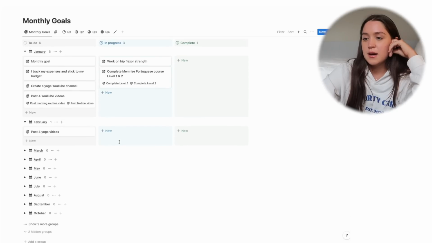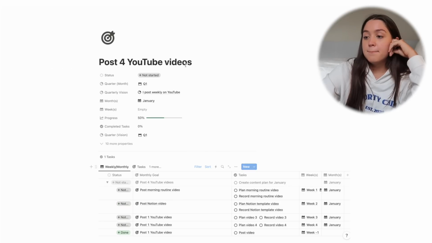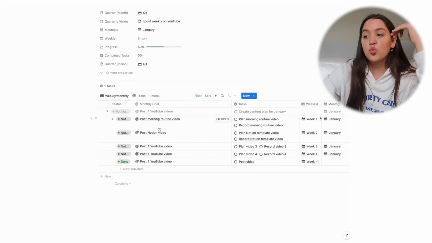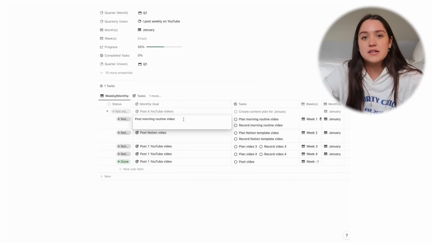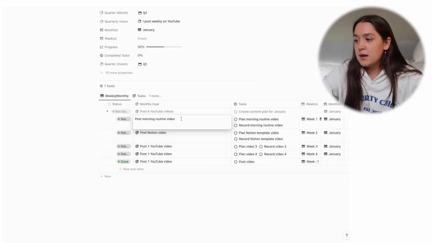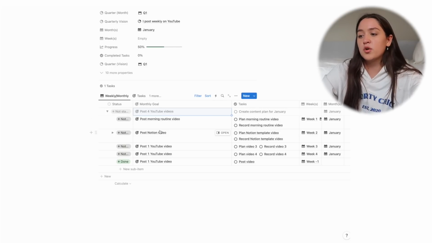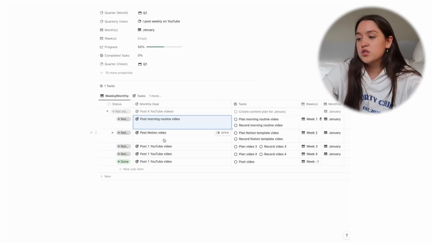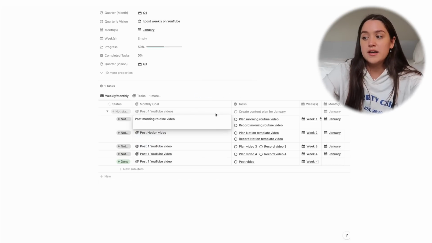But we then have weekly goals, which is just a breakdown of the monthly goals. So let's take this goal as an example, post 4 YouTube videos. You can see that this is my monthly goal, but I then break it down into little weekly goals. It's not that every week I'm setting completely new goals. No, it's just breaking down the monthly goals. For example, here you can see I had the monthly goal of posting 4 YouTube videos, and I can then break it down into weeks. 1 week I gotta post my morning routine video, 1 week I gotta post my Notion video, 1 week another video, and you can assign that goal to that specific week.